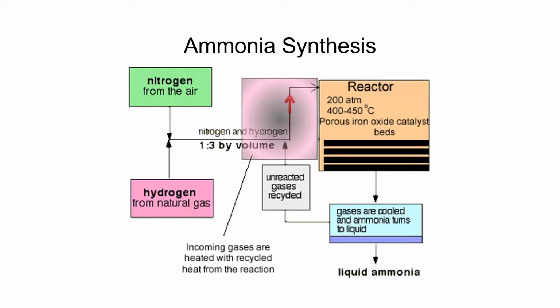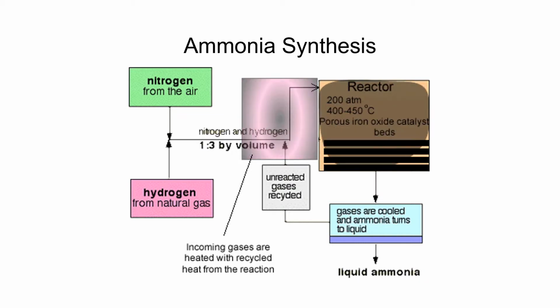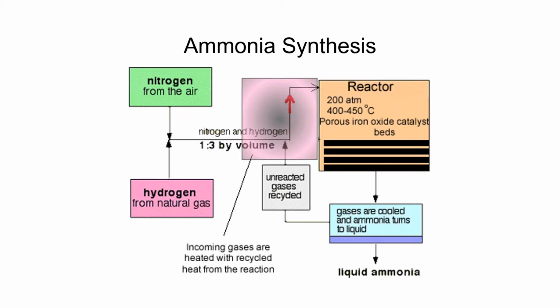An iron catalyst is used to ensure the reaction can be carried out at a lower temperature than would otherwise be needed. The iron catalyst does not affect the equilibrium. It only increases the rate at which the equilibrium is reached. The nitrogen triple bond is broken here, which activates the reaction to get the ammonia. Gases are then cooled down and ammonia is liquefied. Unused nitrogen is then returned and recycled back to the reactor.